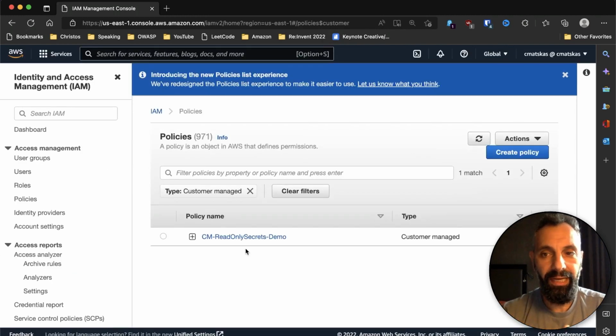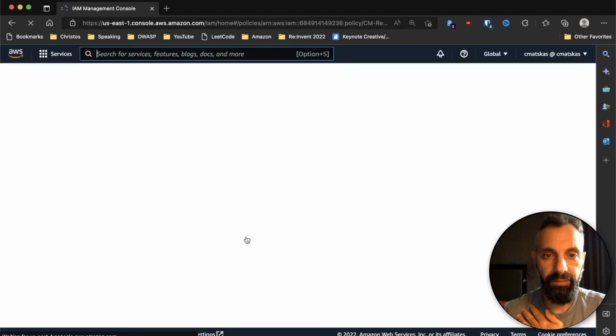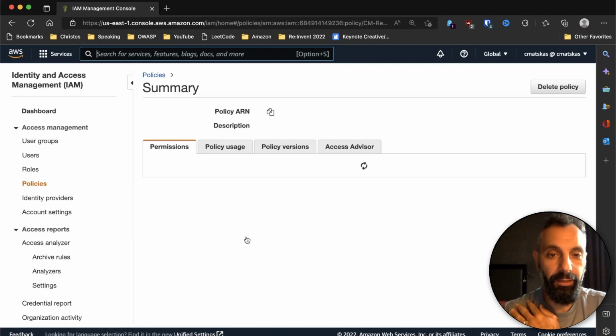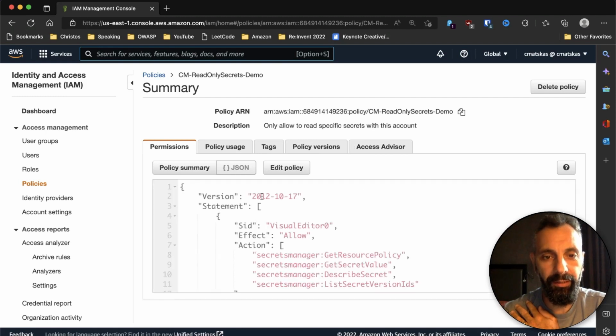This is the policy I have created. CM read-only secrets demo. As the name suggests, this is only for our demo today, but you can create more persistent policies. I want to look at the permissions here.